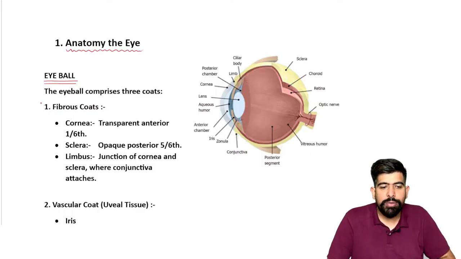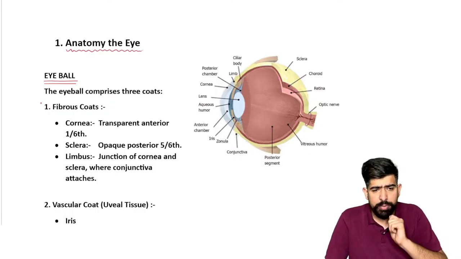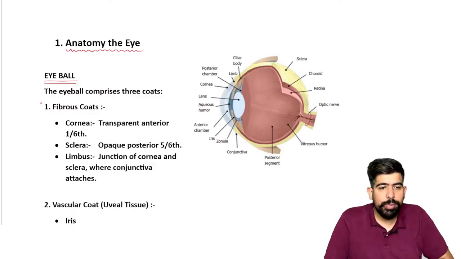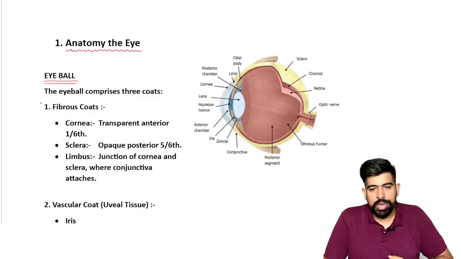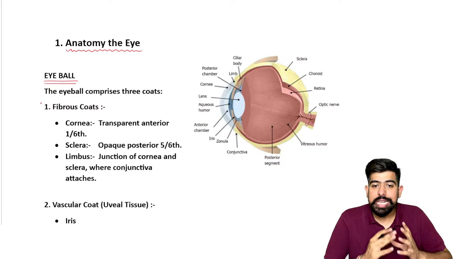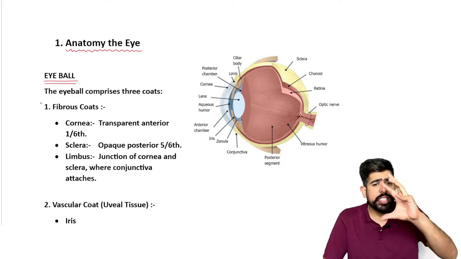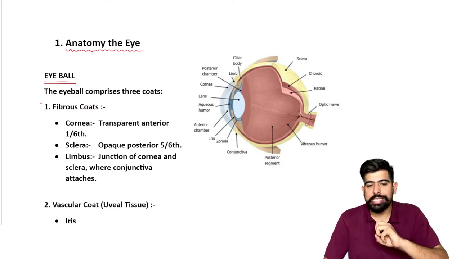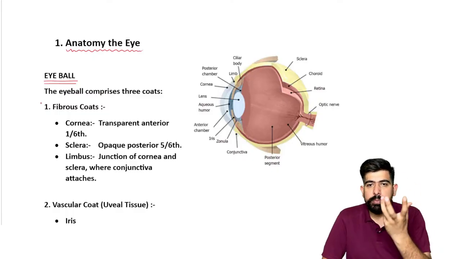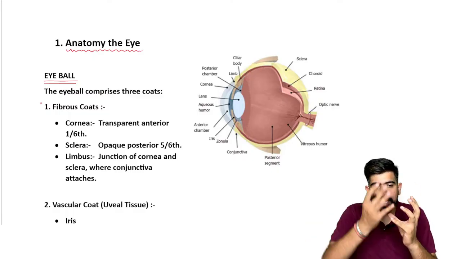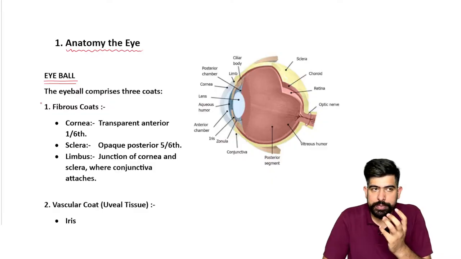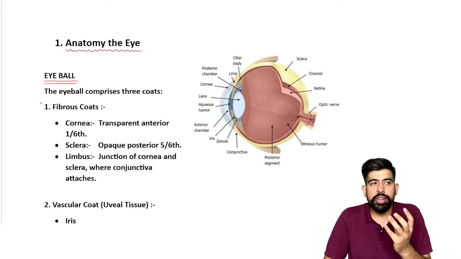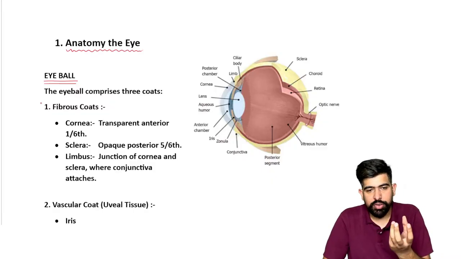First of all, we have to talk about your eyeball. Now, what does the eyeball comprise? Please remember, I always give the same example. Your eyeball is a globe-like, ball-like structure having three coverings.